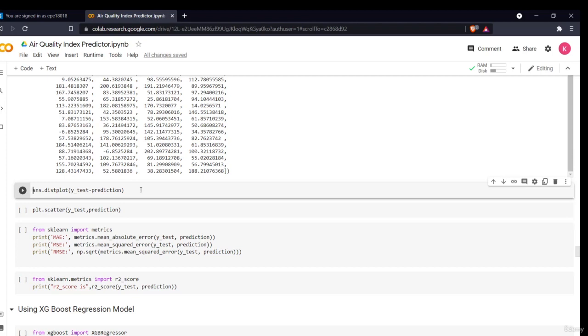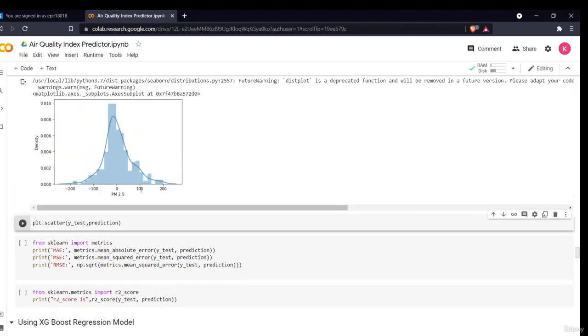You can just simply use a logic, right? What I have done is I have taken the test values, that is the original values, and I am taking the difference of it from the prediction values. If my values are correctly predicted, it will give me the least distance. If my values are correctly predicted, the difference is 0. So that is the distribution I'll be taking.